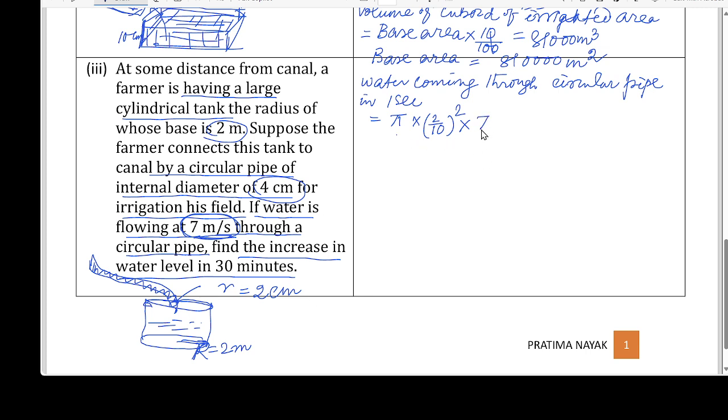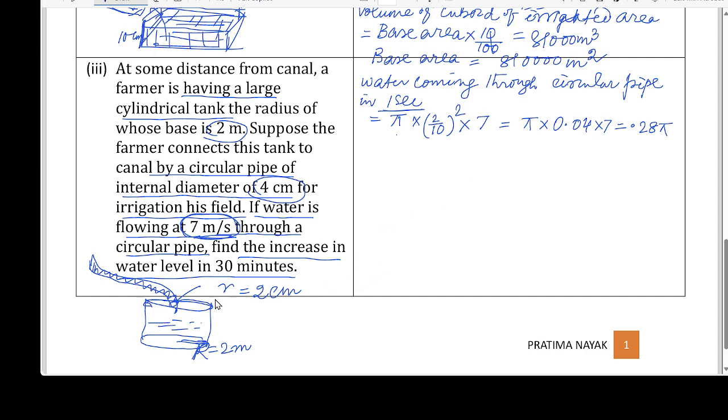Pi r square h. And how much is the volume? Volume is in 1 second. It will be pi, and your 2 by 10 is 0.2, so 0.04 into 7, or this will be 0.28 pi, or I can keep in the fraction form, no problem.